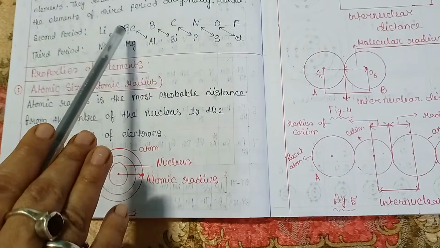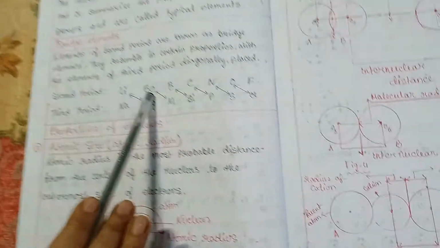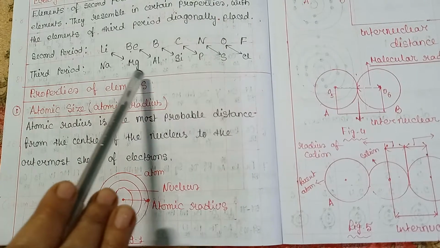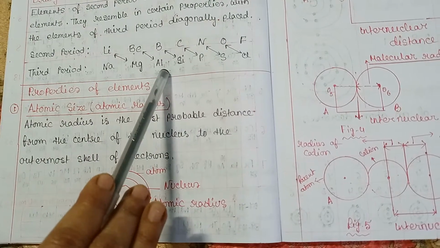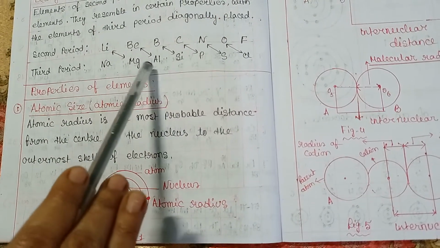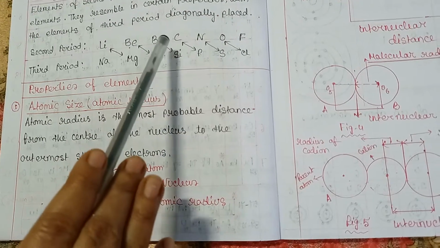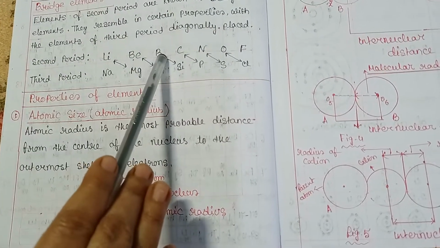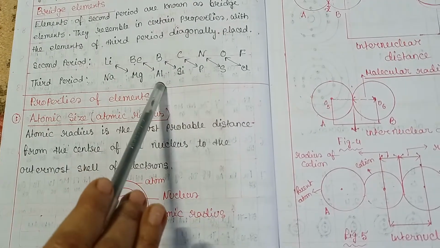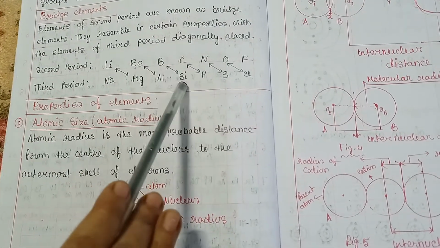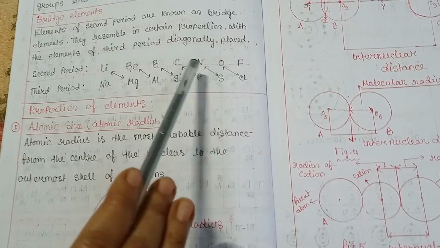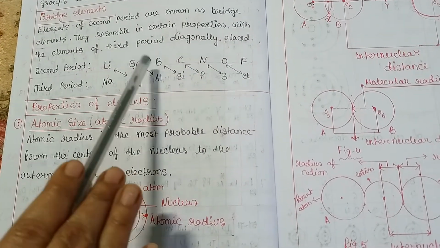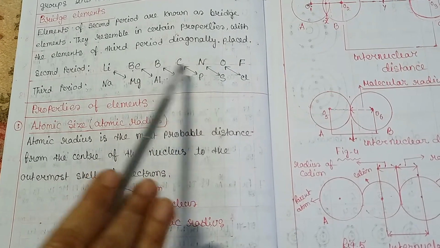Same as beryllium has similarities with magnesium as well as aluminum, and it also acts as a bridge between these two groups. Same as boron, it has similar properties with aluminum as well as silicon, making a diagonal relationship between boron and silicon, and so on.